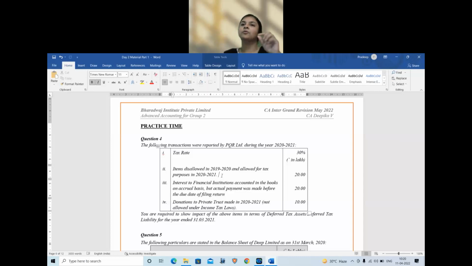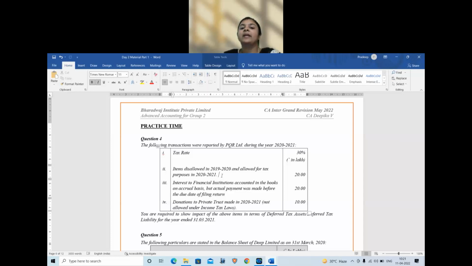So how to check, how to remember this? If the question is about any previous year disallowance or allowance, then check what happened to it in the previous year. Opposite of it only will happen in the current year. So naturally you can write reversal. So this is a reversal of a deferred tax asset. I hope I'm clear. I will come to it.